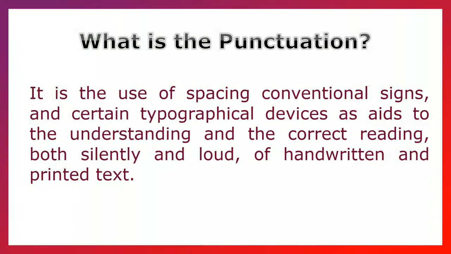Let us see the punctuation's definition. It is the use of spacing, conventional signs, and certain typographical devices as aids to understanding and the correct reading, both silent and loud reading, of handwritten and printed text. Which are the symbols?